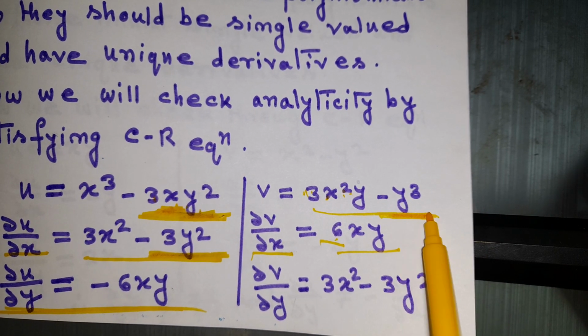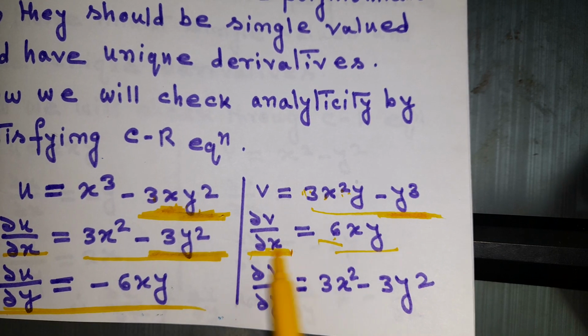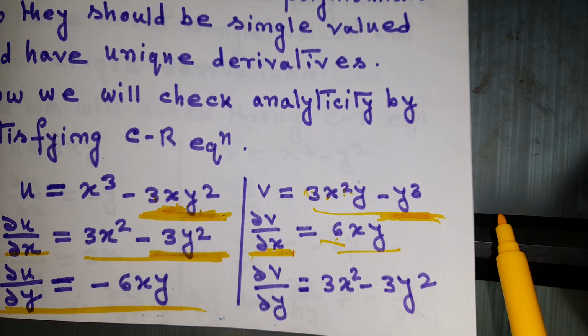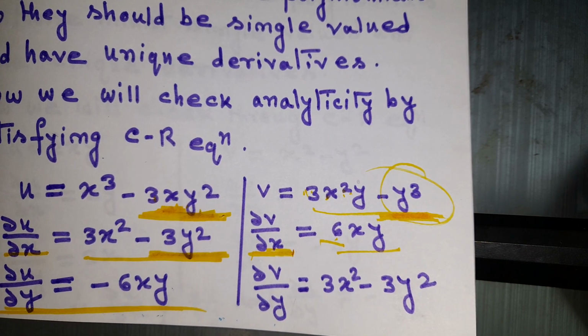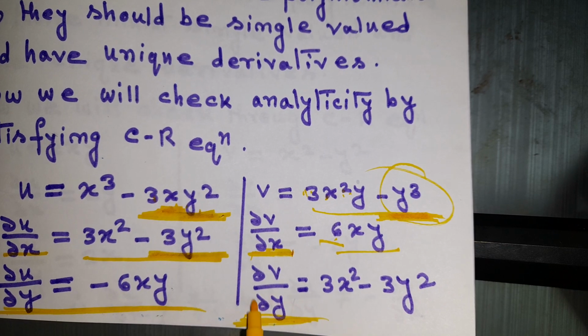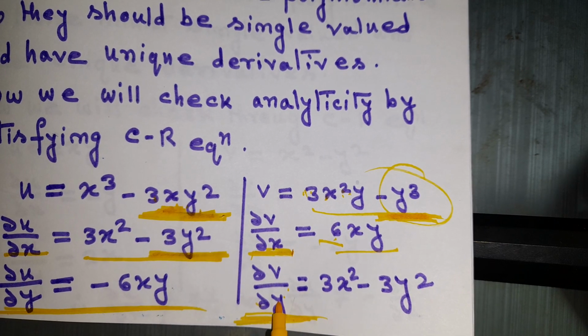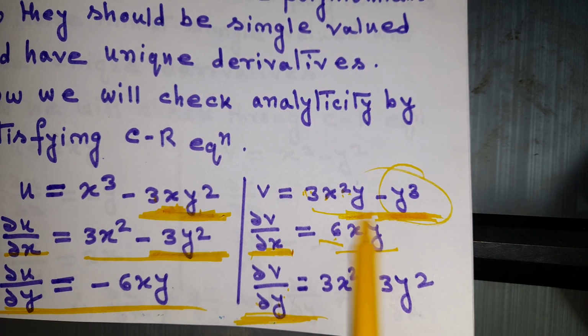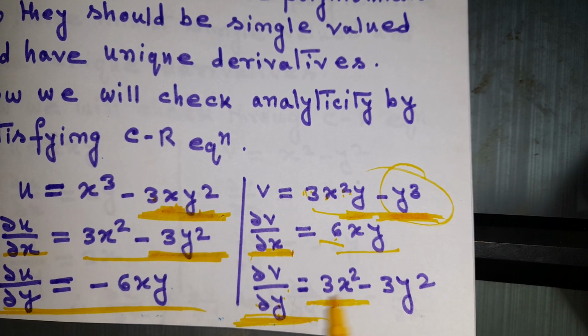As far as when we are doing differentiation with respect to x, then we have to take y as constant, and the derivative of any constant is 0. That is why it became 0, correct? Now del v del y. We are now differentiating with respect to y, so what we will get? The derivative of y will be 1. So we will get 3x square, and the derivative of y cube will be 3y square.